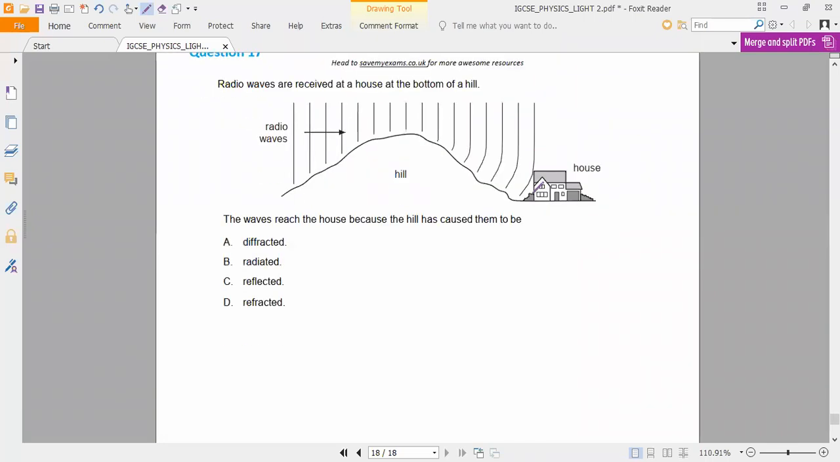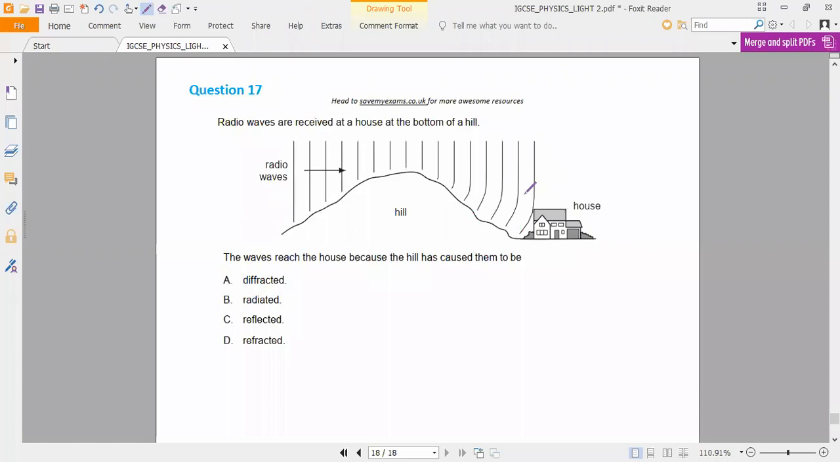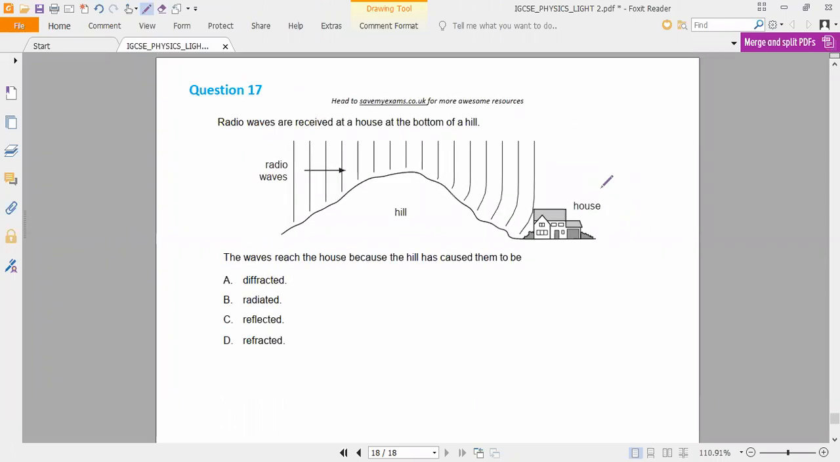Now the last question of this. This we have already studied. Let me see who will answer. The radio waves which are received at a house at the bottom of a hill, the waves reach the house because the hill has... okay, it is wave theory. It is not there for you people, but still you can try this question.